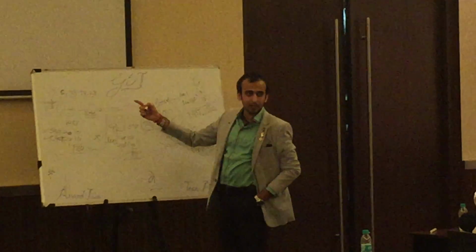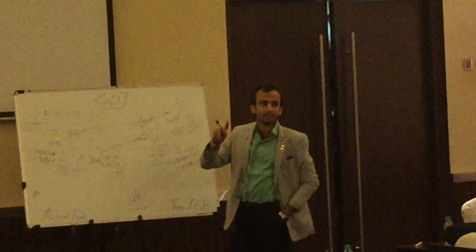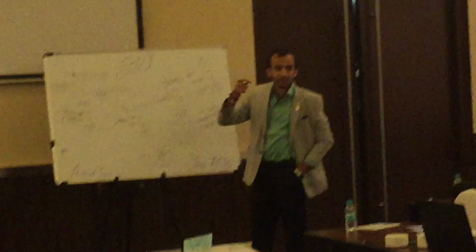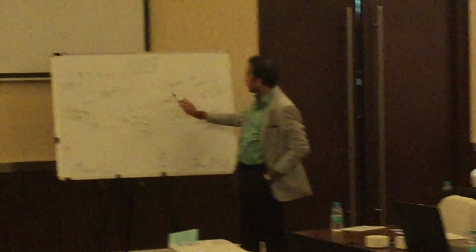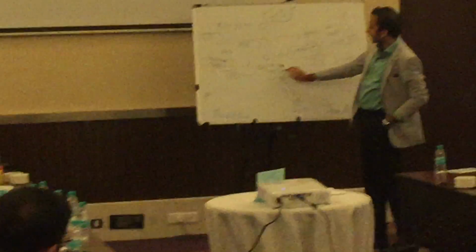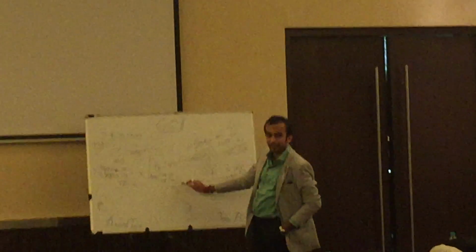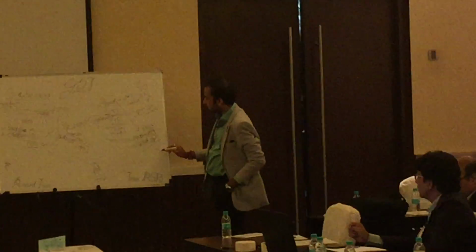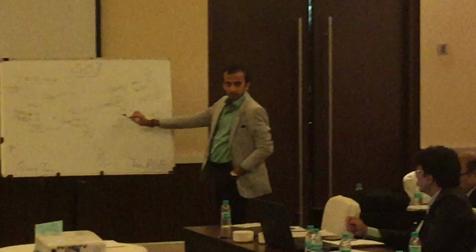So CGST liability will be first adjusted by IGST, in the priority order. Janam has charged you 40 rupees, so that 40 rupees you can offset. That 10 rupees you will pay by cash. And this SGST of 50 rupees you have to pay in cash because there is no offset of it.